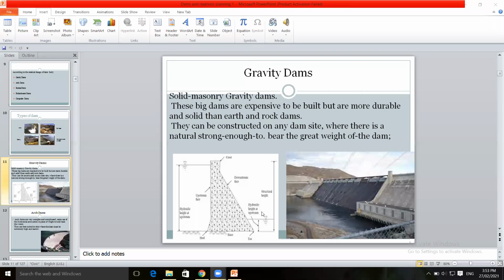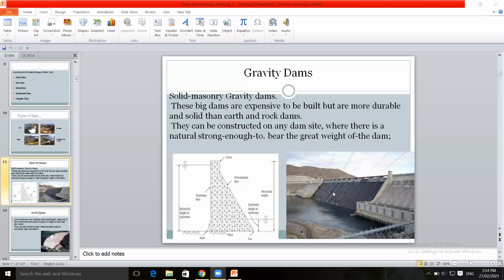Hydraulic height is shown on downstream side and upstream side. Hydraulic height is more on upstream side and minimum on downstream side. At the bottom, on upstream side, the bottom portion is called heel, the base of foundation of the dam. It's the toe of the dam.